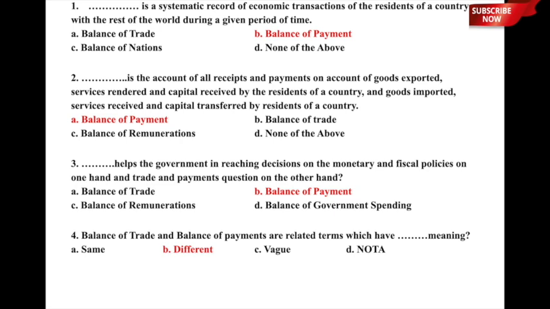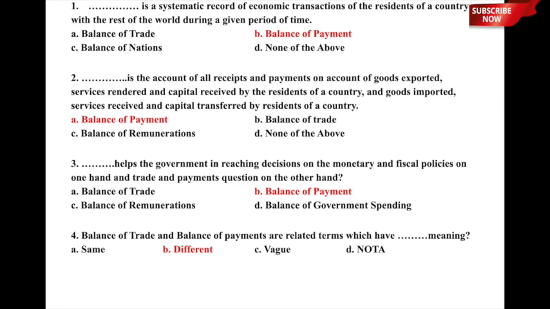The question is, dash is the account of all receipts and payments on account of goods exported, services rendered, and capital received by the residents of a country, and goods imported, services received, and capital transferred by the residents of a country.